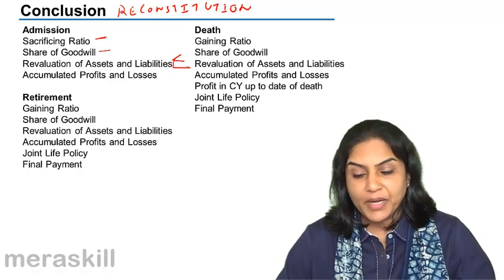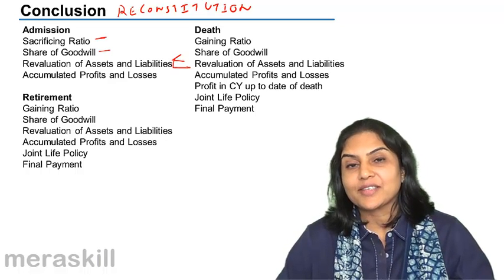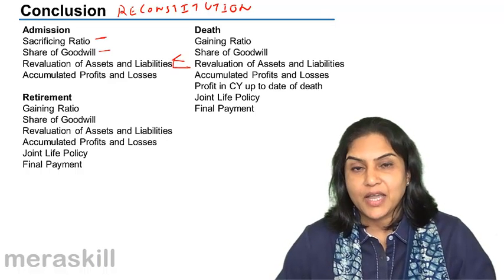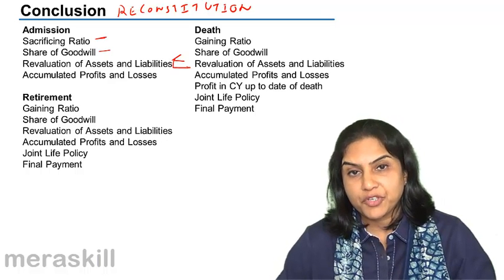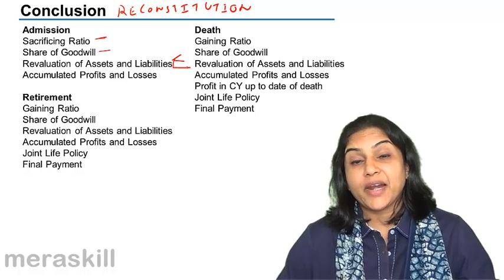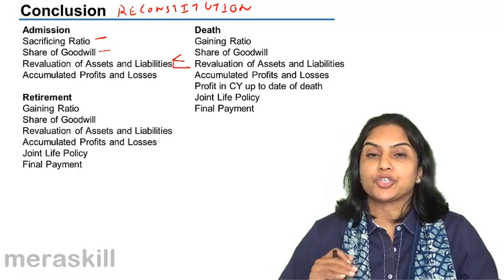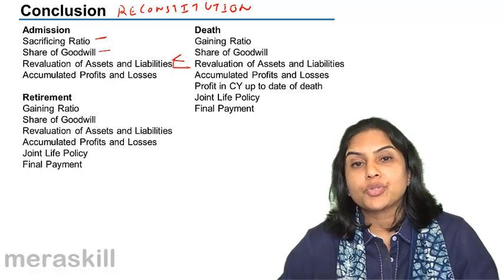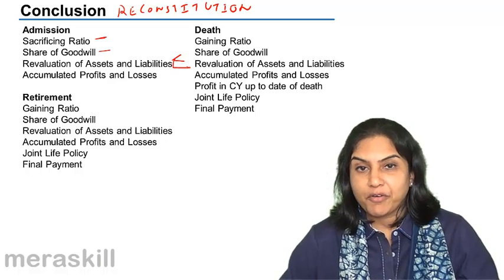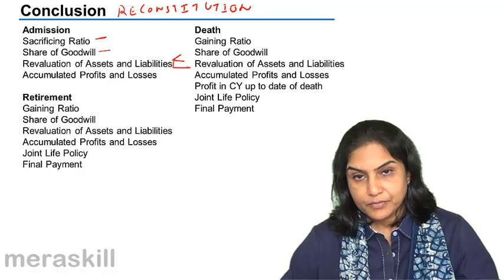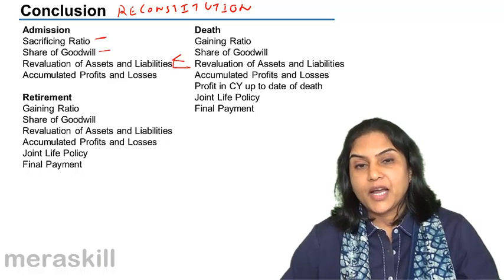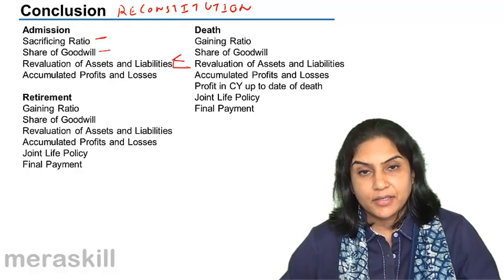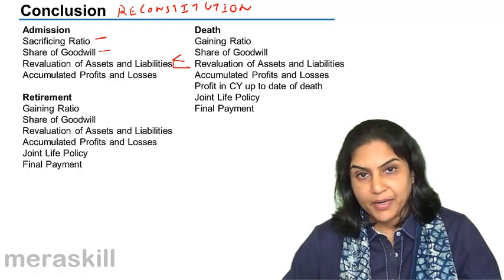Similarly, if there are accumulated profits, or a general reserve account exists in the balance sheet, it should be transferred to the old partners' capital accounts in their old profit sharing ratio. If there are accumulated losses, the new partner should not suffer for these losses, and such losses should be written off to the old partners in the old profit sharing ratio. These were largely the entries that we passed on admission of a partner.